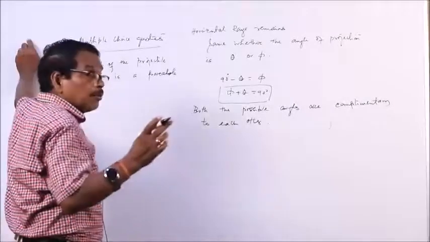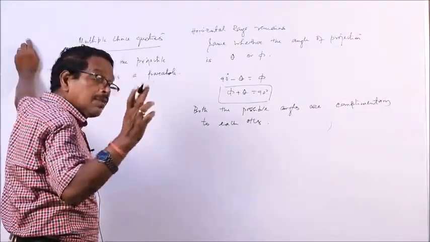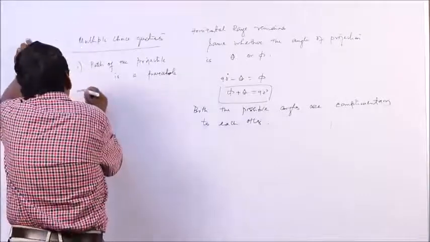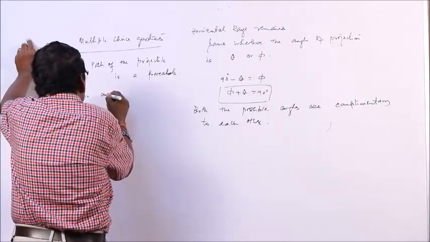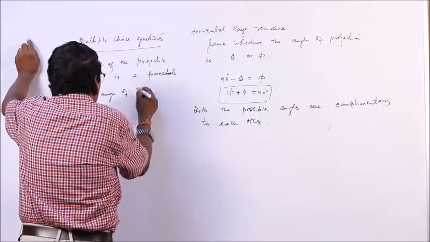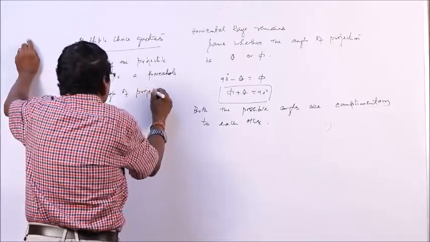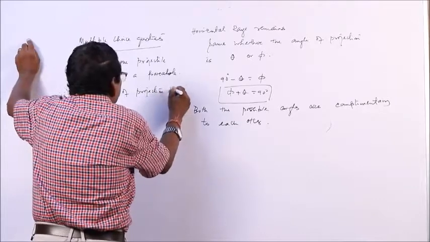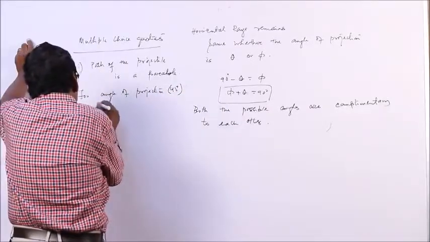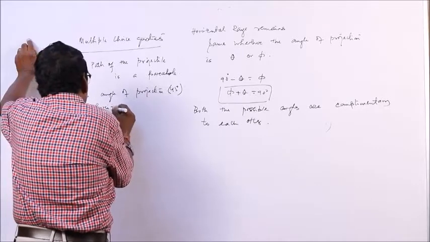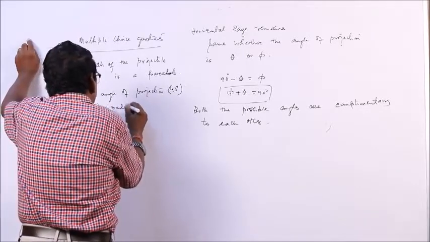For what angle of projection is the horizontal range maximum? For an angle of projection of 45 degree, the horizontal range is maximum.